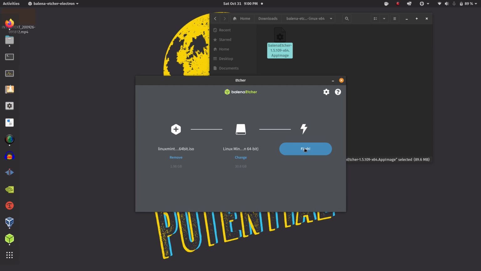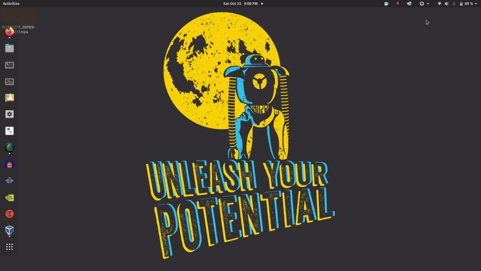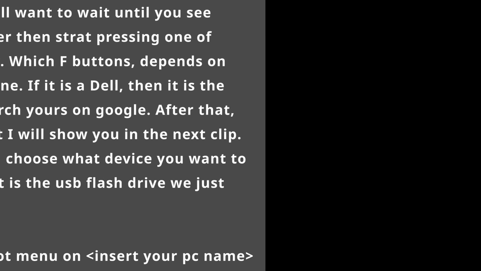Literally all you have to do is just click flash, wait for it until it's done, and it'll tell you flash is done. It's been completed. That's all. The reason why I don't go through these steps is because I don't want to make the video too long. So anyway, we did that here. Now you leave the flash drive in your computer, inserted, and then you reboot your computer.